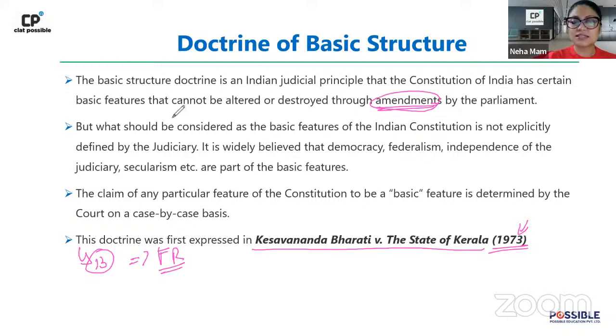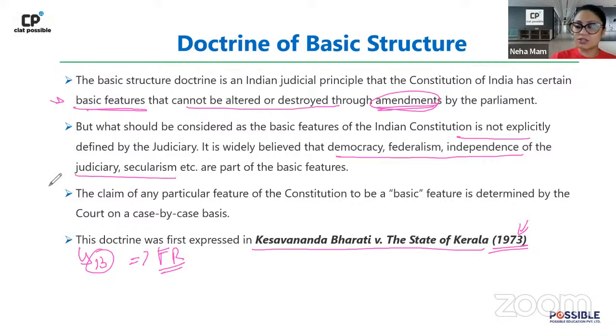Basic structure says that there are certain basic features which cannot be altered or destroyed, right? And even though they came up with this concept, they did not say what is meant by basic structure. The basic structure में क्या क्या include होगा, क्या क्या include नहीं होगा, that was not told. Right? कुछ चीजें उन्होंने examples दिए, like democracy, federalism, independence of judiciary, secularism. These were the examples which were given, but they left it open. Right? तो ये एक open-ended definition है.